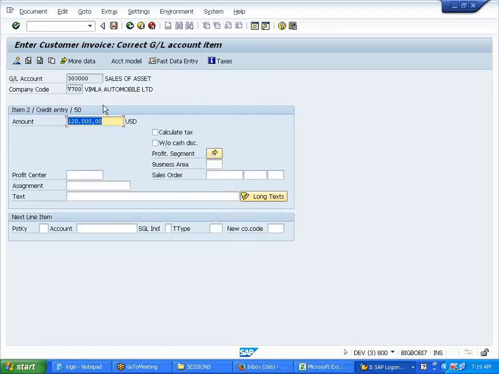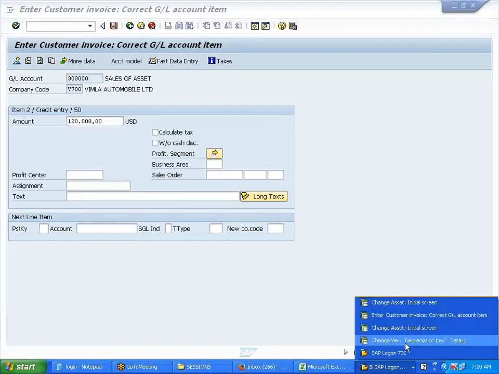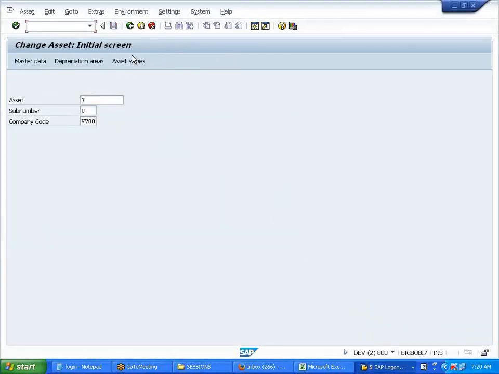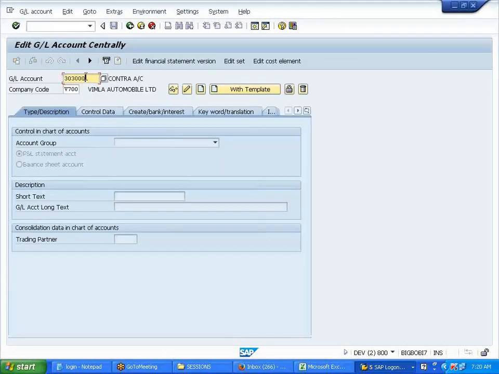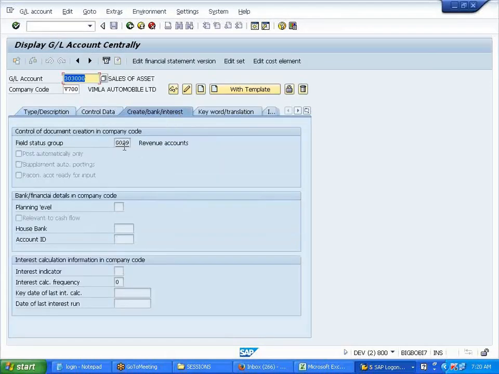So I need to touch base with the field status group for this one. What field status group has been assigned to the sale of an asset? So how do we go do that? Anybody? Field status variant. What's the transaction code? First we need to look at what we have given as the field status group for that GL. G029. Now go to that variant.